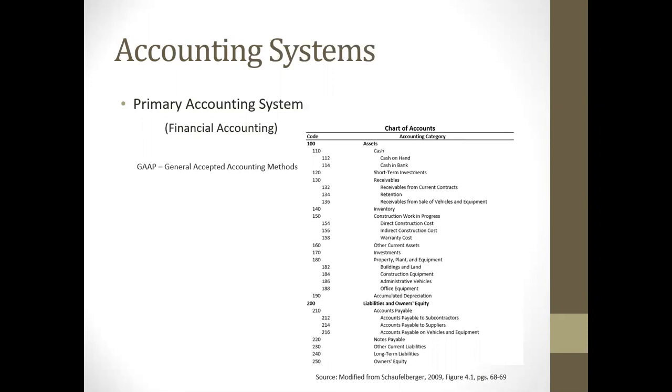Basically it's showing us a coding system, which becomes very important, whether it's our primary accounting system or our secondary accounting system. What you'll notice right here is we have basically an indentation type system. I look at it kind of as a work breakdown structure in a way.